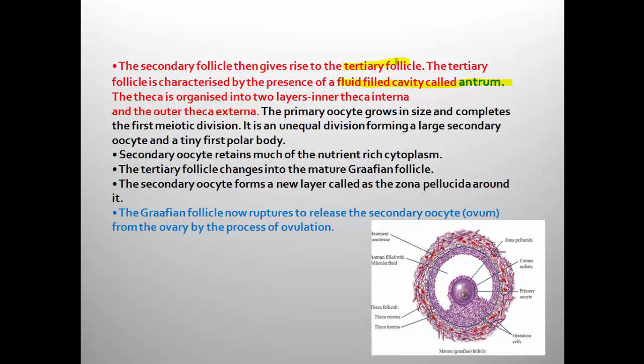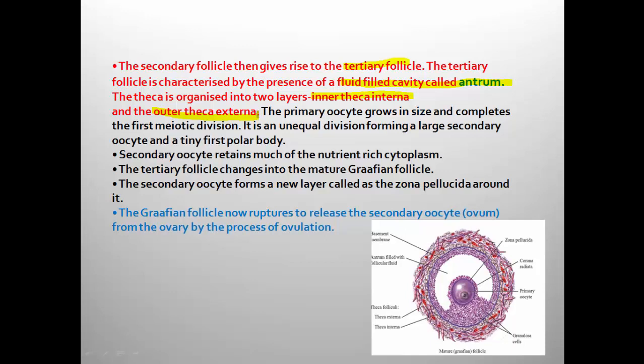And at the stage of tertiary follicle, the theca is organized into two layers. Here the two distinct layers can be seen. Inner one is called theca interna and outer one is called theca externa. Differentiation of the theca into two layers is very evident at the stage of tertiary follicle.